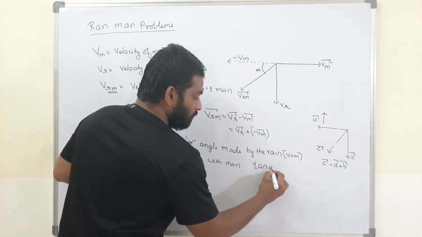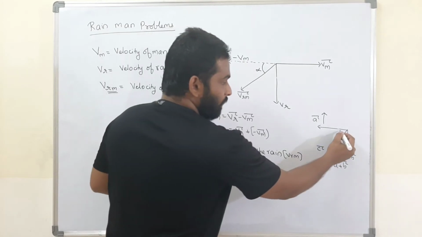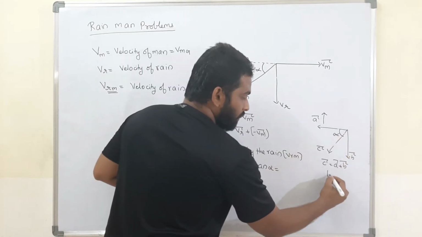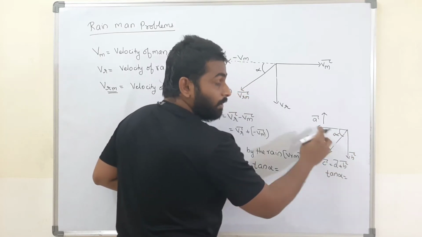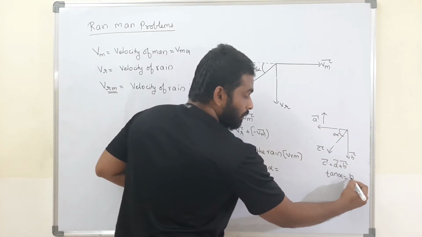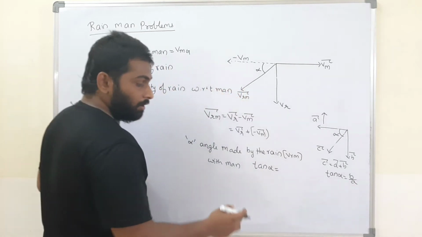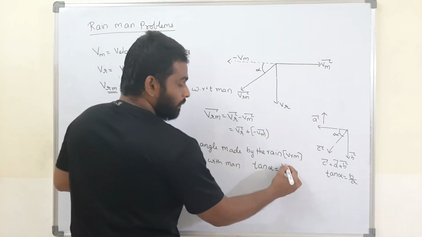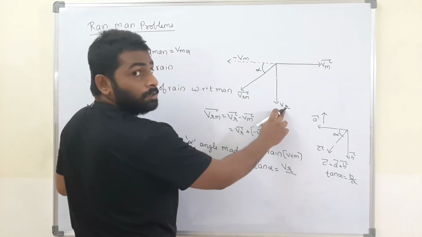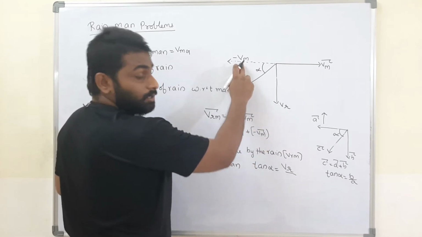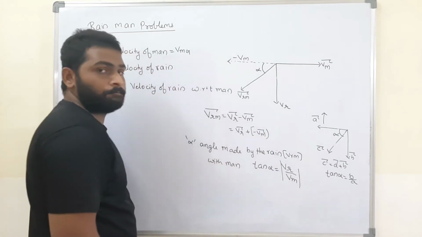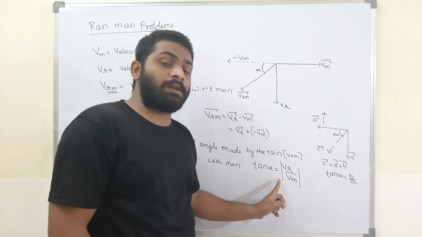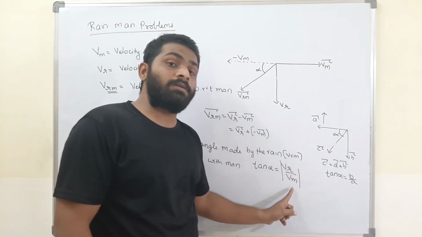Now what is alpha? Tan alpha is equal to perpendicular by base, that is B by A. Same way, tan alpha is equal to how much? Velocity of rain by velocity of man. Exactly right. That is, tan alpha is equal to Vr by Vm.